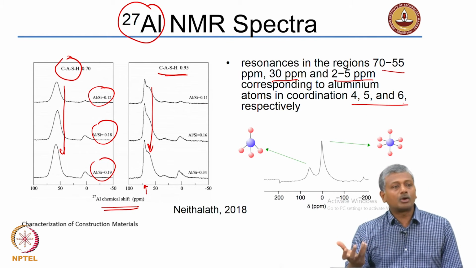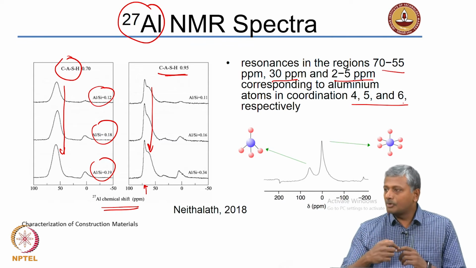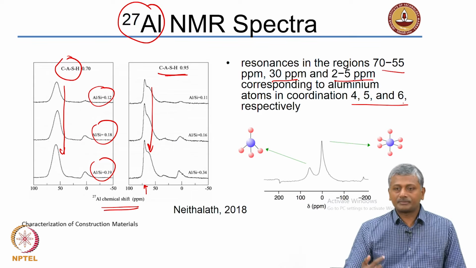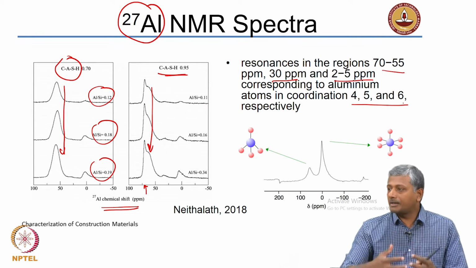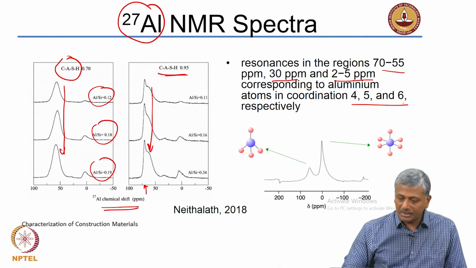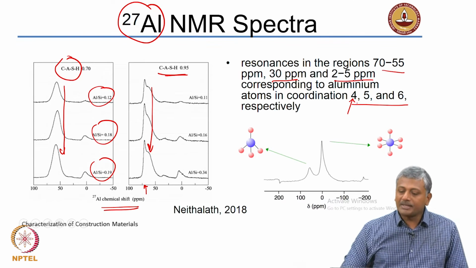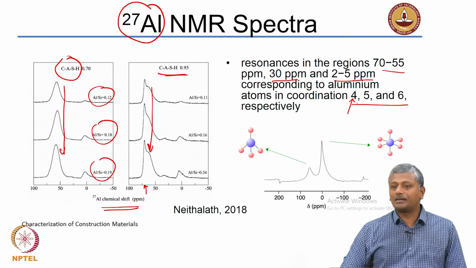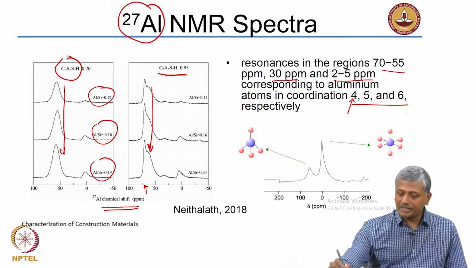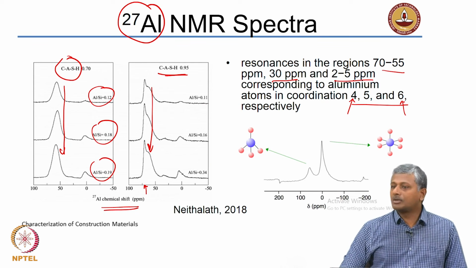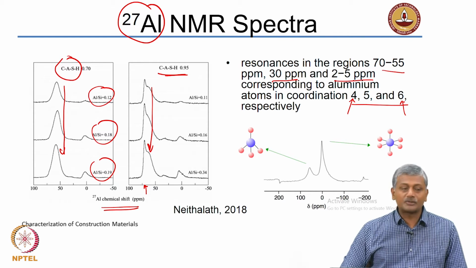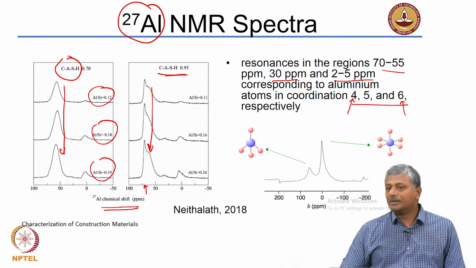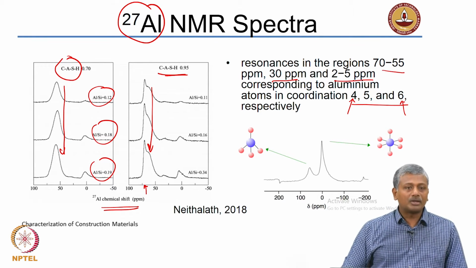What do you mean by coordination number of an atom? The number of atoms that are right next to it or that are bonded right next to it. So, coordination state of 4 implies the aluminum is in what state? Tetrahedral state, tetrahedral. 6 means octahedral state, and that is what we commonly associate with alumina, that alumina should be in octahedral state.